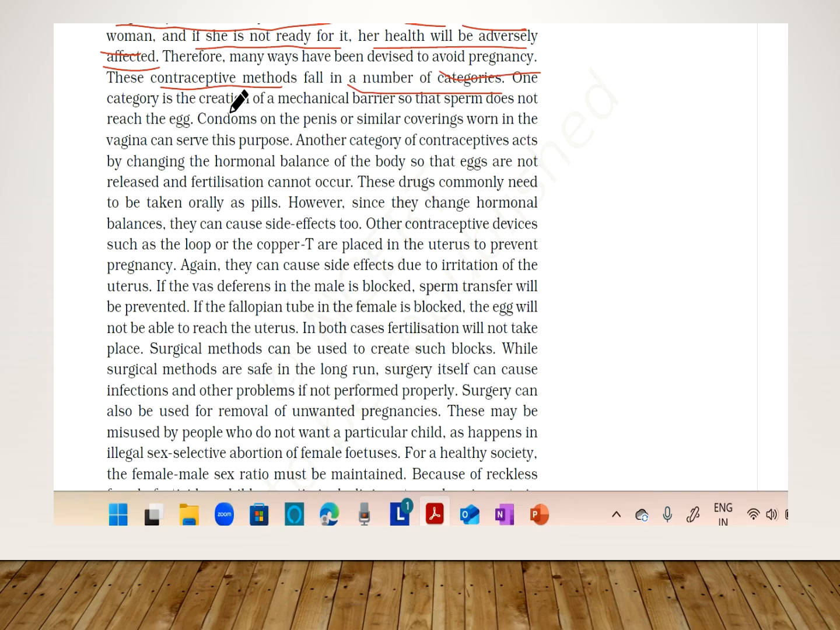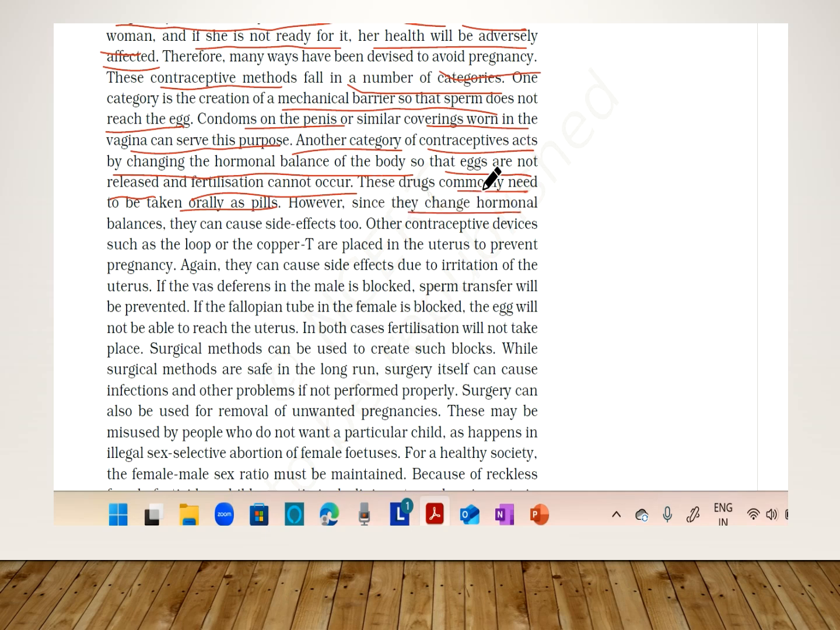One category is the creation of a mechanical barrier so that the sperms do not reach the eggs. Condoms on the penis or similar coverings worn in the vagina can serve this purpose. Another category is the contraceptive, which acts by changing the hormonal balance of the body so that the eggs are not released and fertilization cannot occur. So there are certain contraceptive pills also. These are taken orally and are called contraceptive pills.